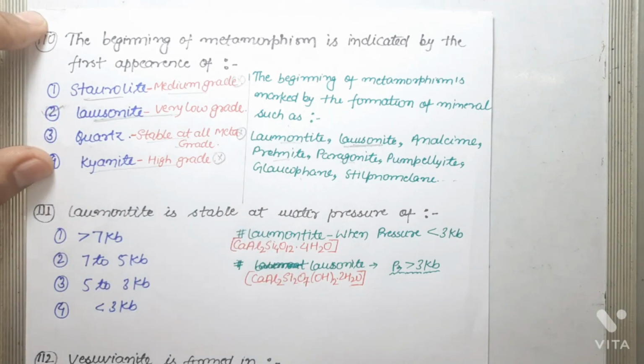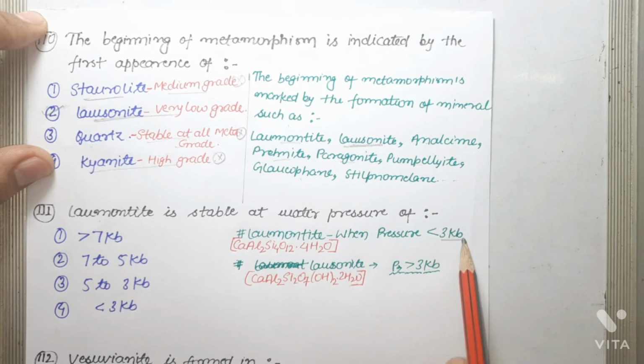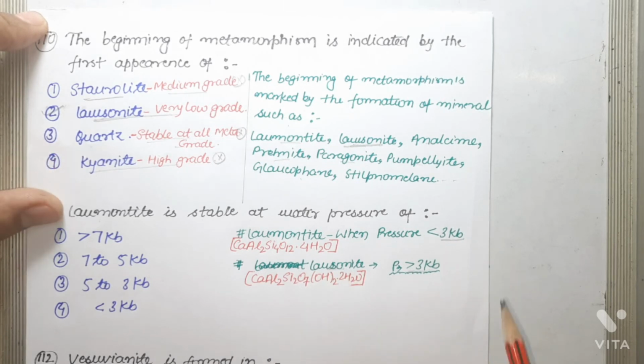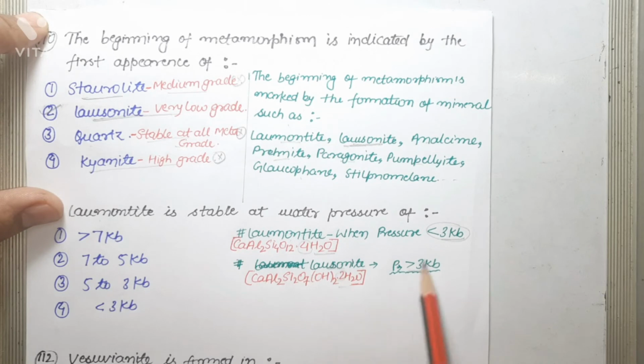Next question is, laumontite is stable at water pressure of. Laumontite forms when water pressure is less than 3 kb, while lawsonite is formed when water pressure is greater than 3 kb. As you see in the composition, laumontite is CaAl2Si4O12.4H2O. There are 4 moles of water, while in case of lawsonite, there are only 2 moles of water. So it clearly shows that laumontite forms when pressure is less than 3 kb, but lawsonite is formed when pressure is greater than 3 kb.